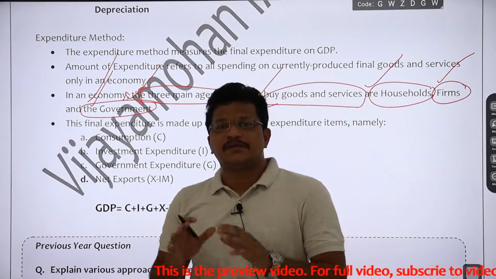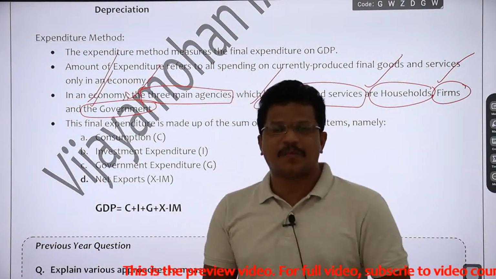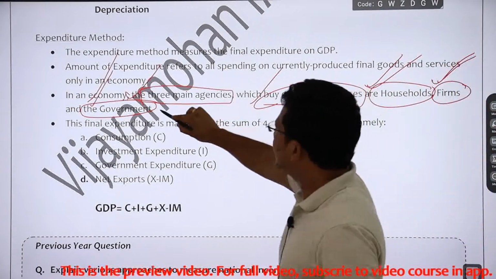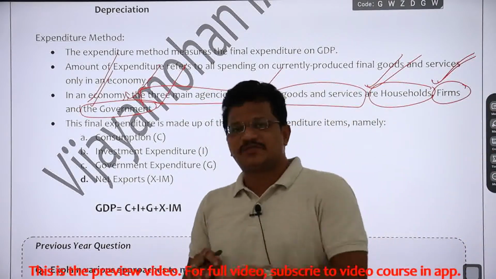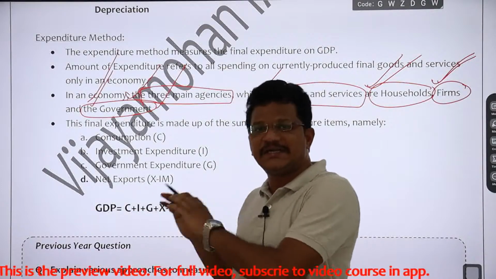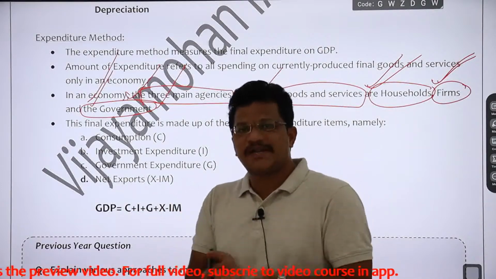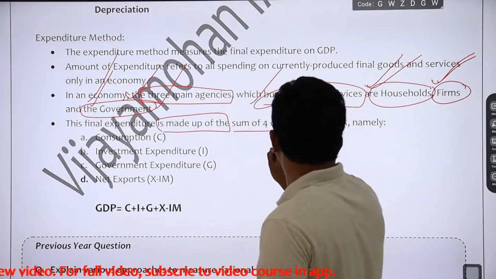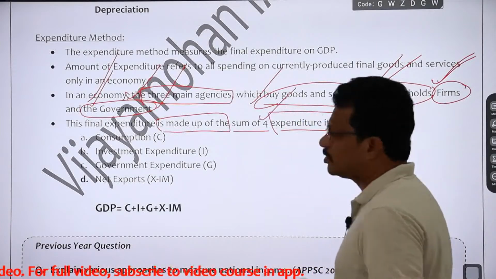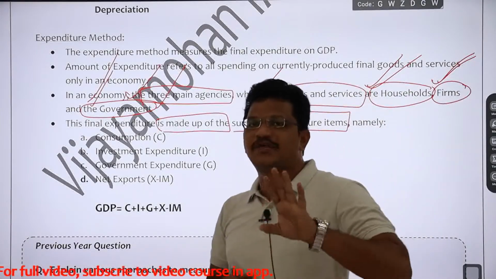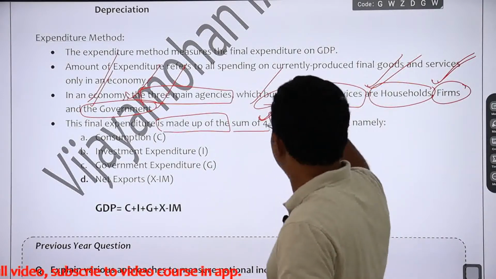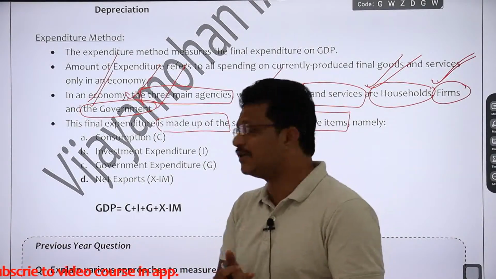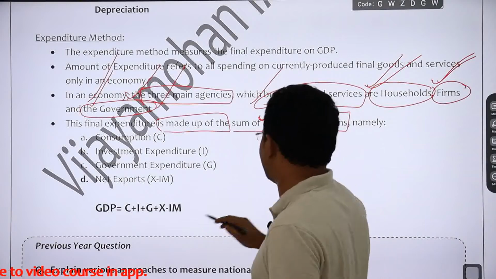So in an economy, what are the three entities that are going to spend to purchase goods and services? One is households, then another one is firms, and the government. If you aggregate the expenditure done by these three entities, then you will get the total national income, right? Now the final expenditure is made up of the sum of four expenditure items. So these three entities will make four types of expenditure items. If you include these four expenditure items, then you will get the final value of national income. Then we will see what are those four expenditure items, right?